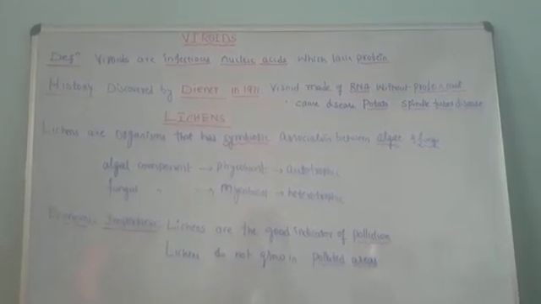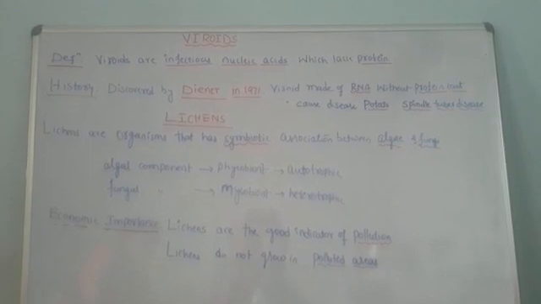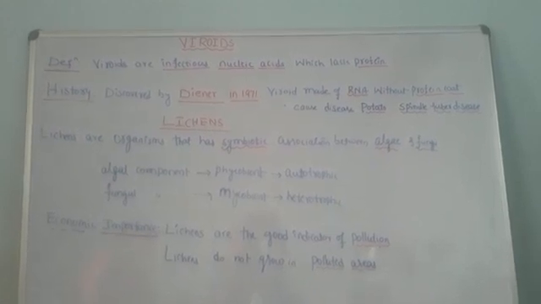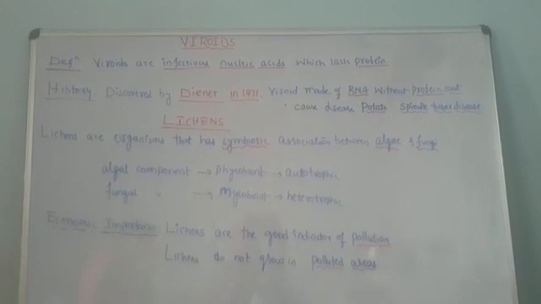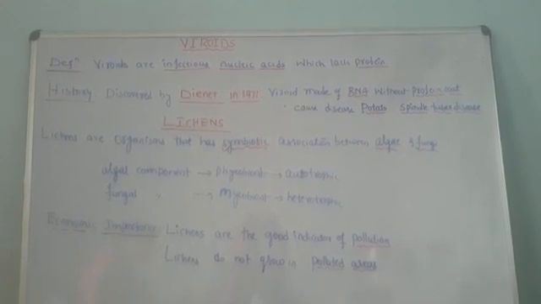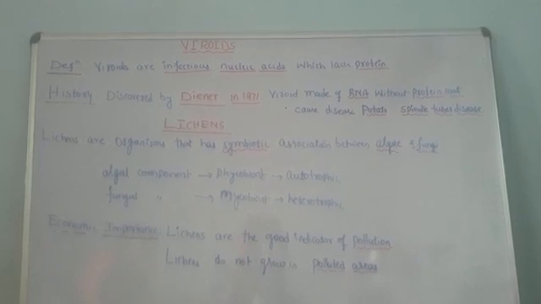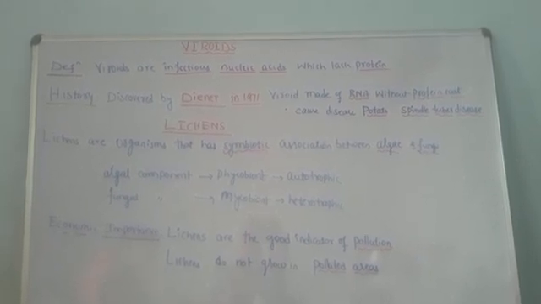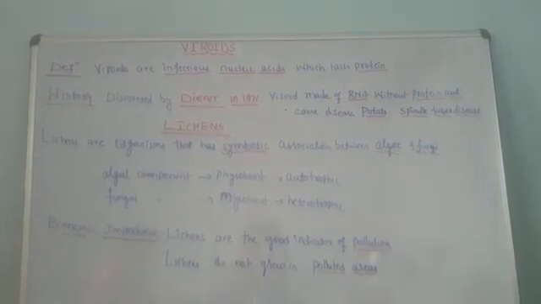If you see the structure of the infected potato, it looks spindle shaped, elongated, and it also shows stunted growth. The potato plant shows stunted, poor growth because of the infection caused by viroids. So what are viroids? Viroids are infectious nucleic acids which do not have protein. Only nucleic acids are going to cause the disease.